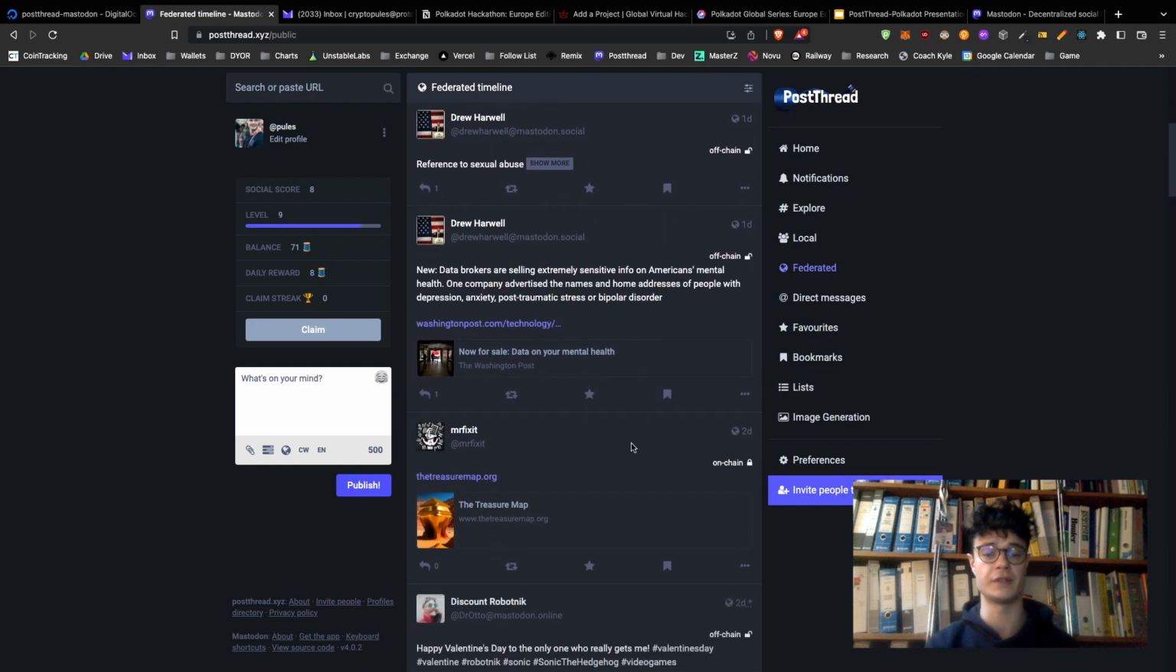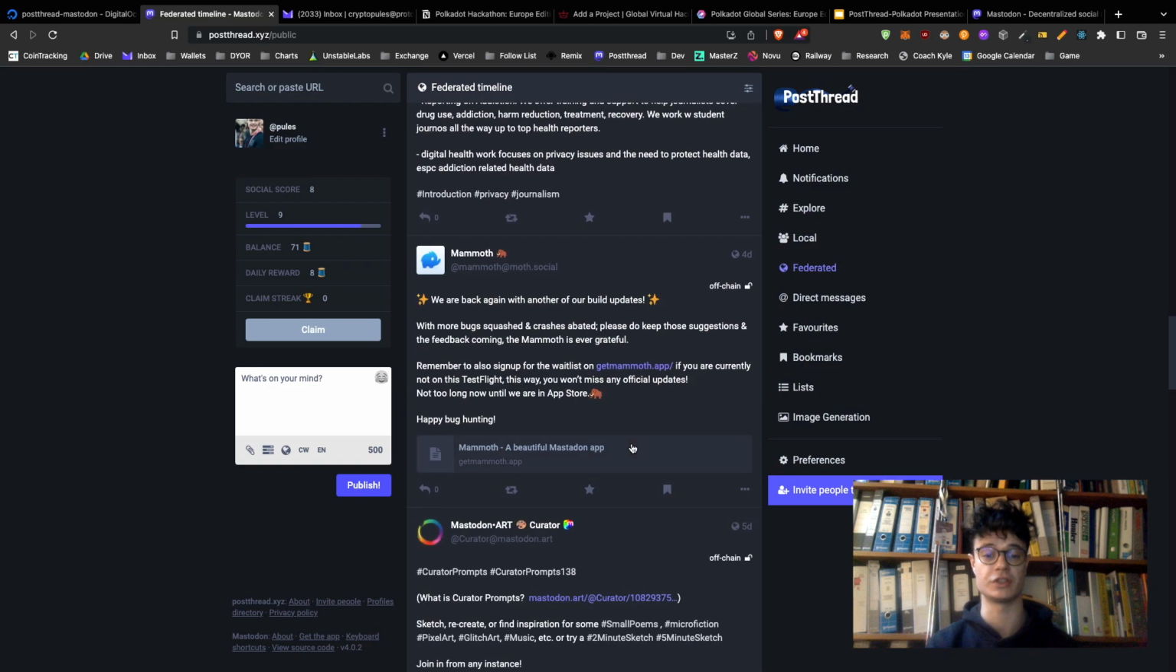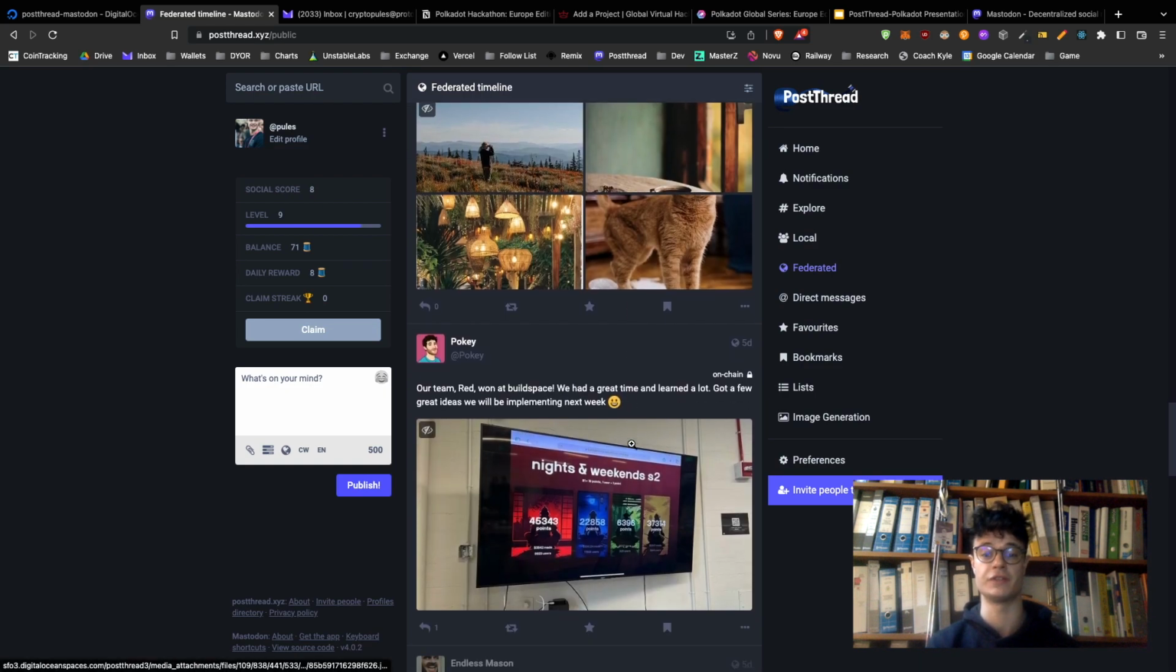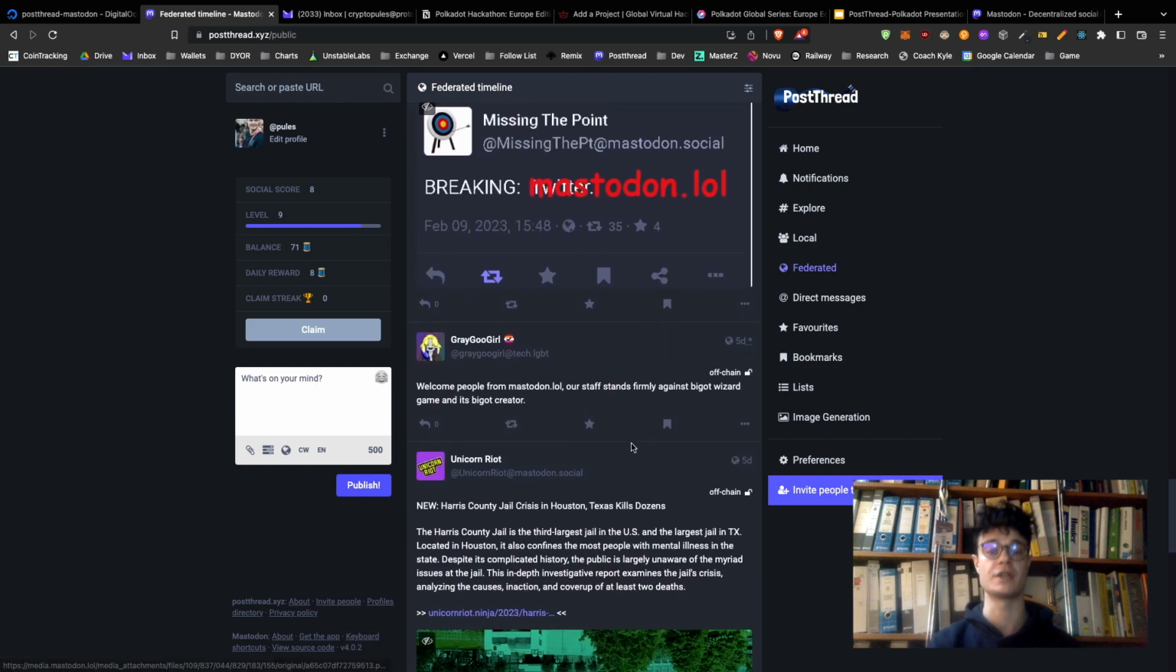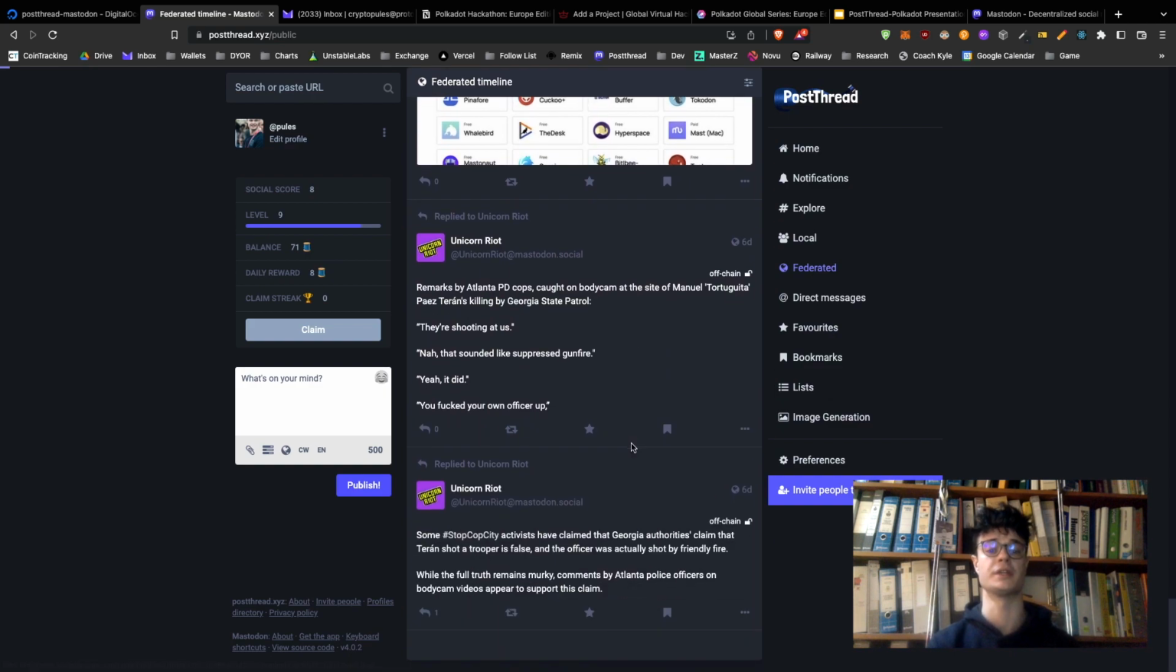Also, due to the federated network of Mastodon, we are automatically connected to every other server and thus will show up in their federated tab. Here, you can see the Fediverse on Postthread, where other servers' posts populate the page.